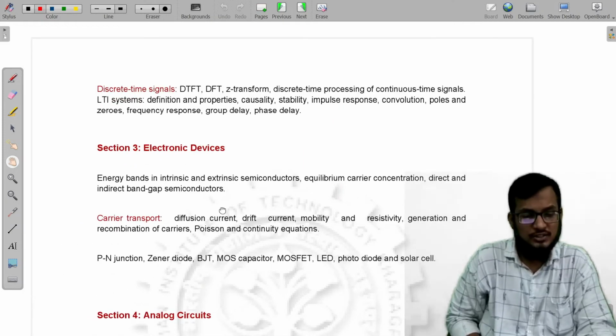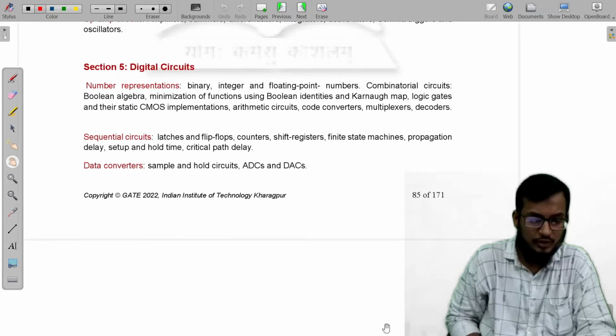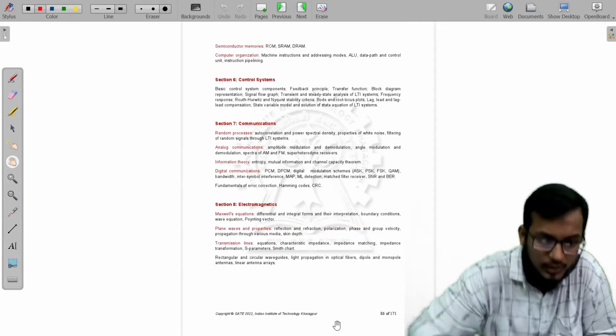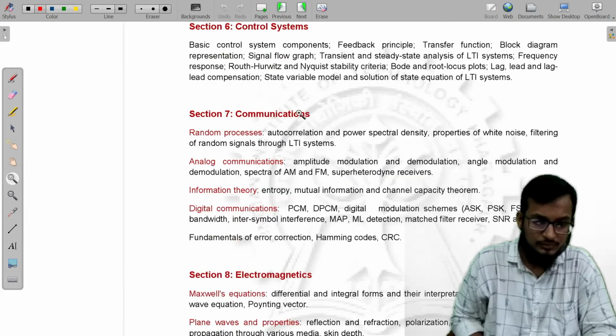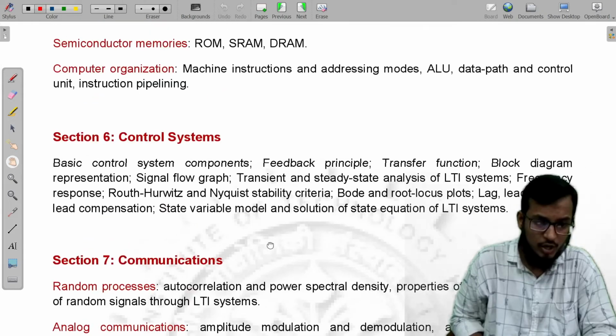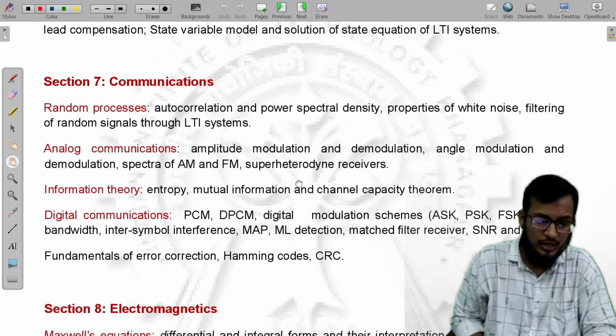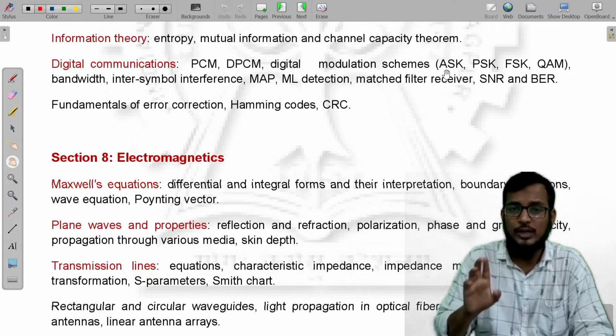In electronic devices, the third and fourth sections are analog circuits, and the fifth section is digital circuits. Similarly, you will have the remaining subjects also. You have communication, control systems, and electromagnetics. So this is the core syllabus.